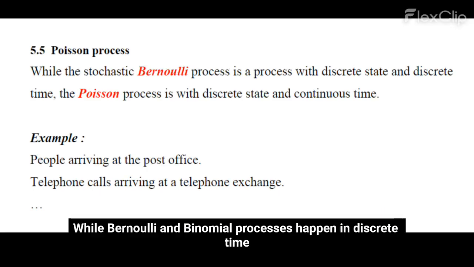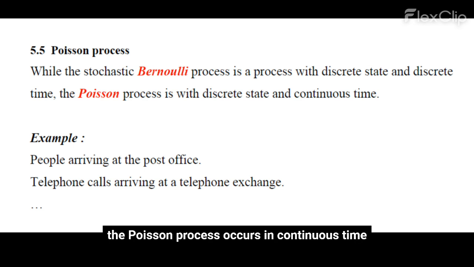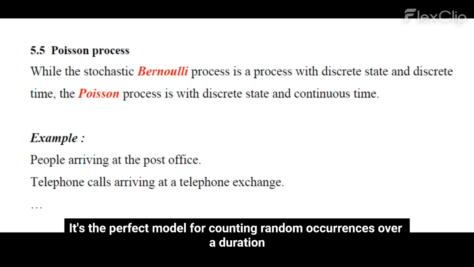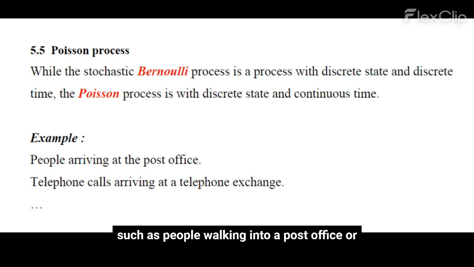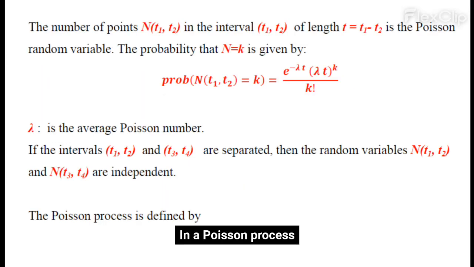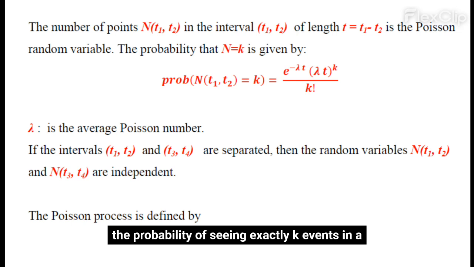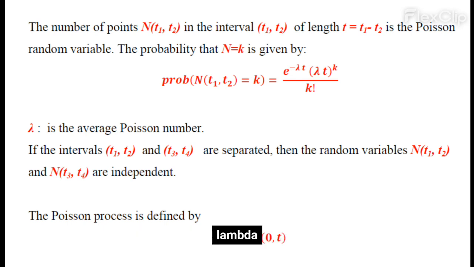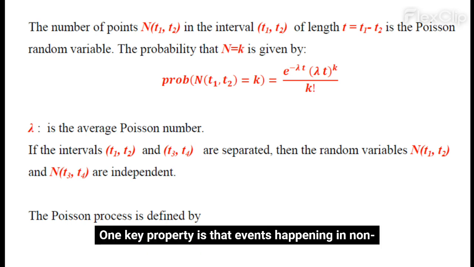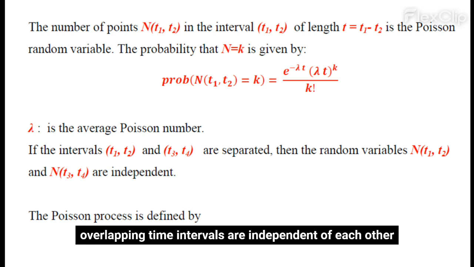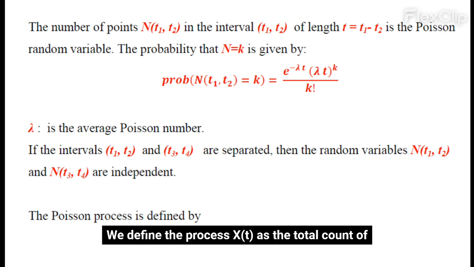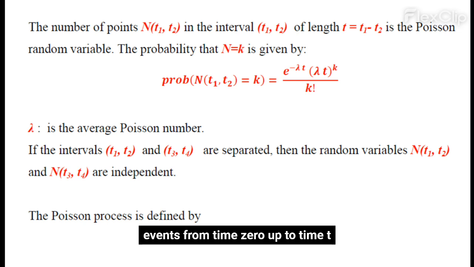While Bernoulli and binomial processes happen in discrete time, the Poisson process occurs in continuous time. It's the perfect model for counting random occurrences over a duration, such as people walking into a post office or telephone calls hitting a switchboard. In a Poisson process, the probability of seeing exactly k events in a time interval depends on the average rate, lambda. One key property is that events happening in non-overlapping time intervals are independent of each other. We define the process X(t) as the total count of events from time 0 up to time t.